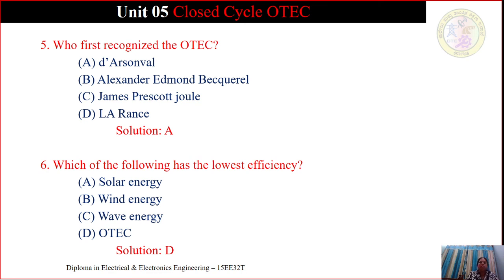OTEC power generation gives less efficiency. Because of the OTEC requirement for parasitic power and other losses, the achievable net conversion efficiency is 30 to 40% of that of a conventional power plant. So the power plant with the lowest efficiency is OTEC. Solution is D.